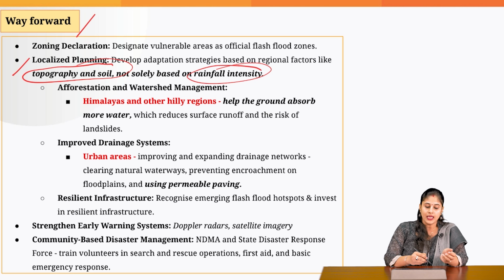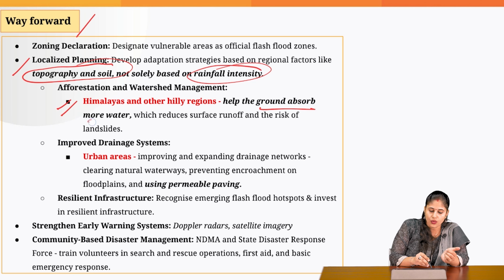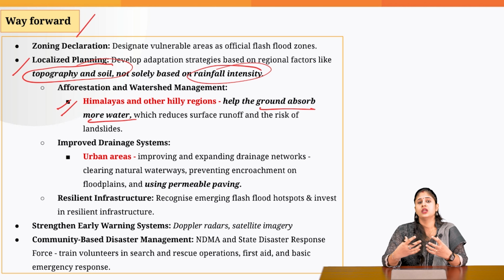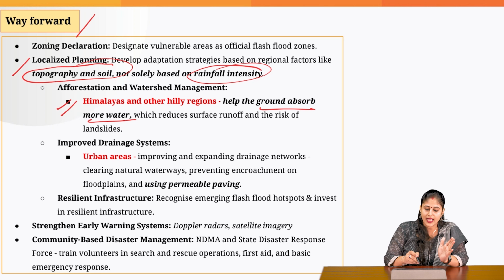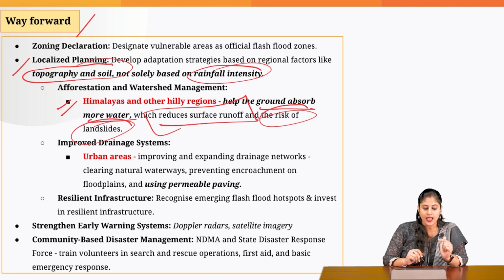What do I mean? We know that Himalaya and the hilly region, because of their slope and topography, might be impacted by the flash floods. So what we need to do? We need to focus upon soil conservation. We need to focus upon afforestation. So that would reduce the surface runoff and the risk of landslides also.